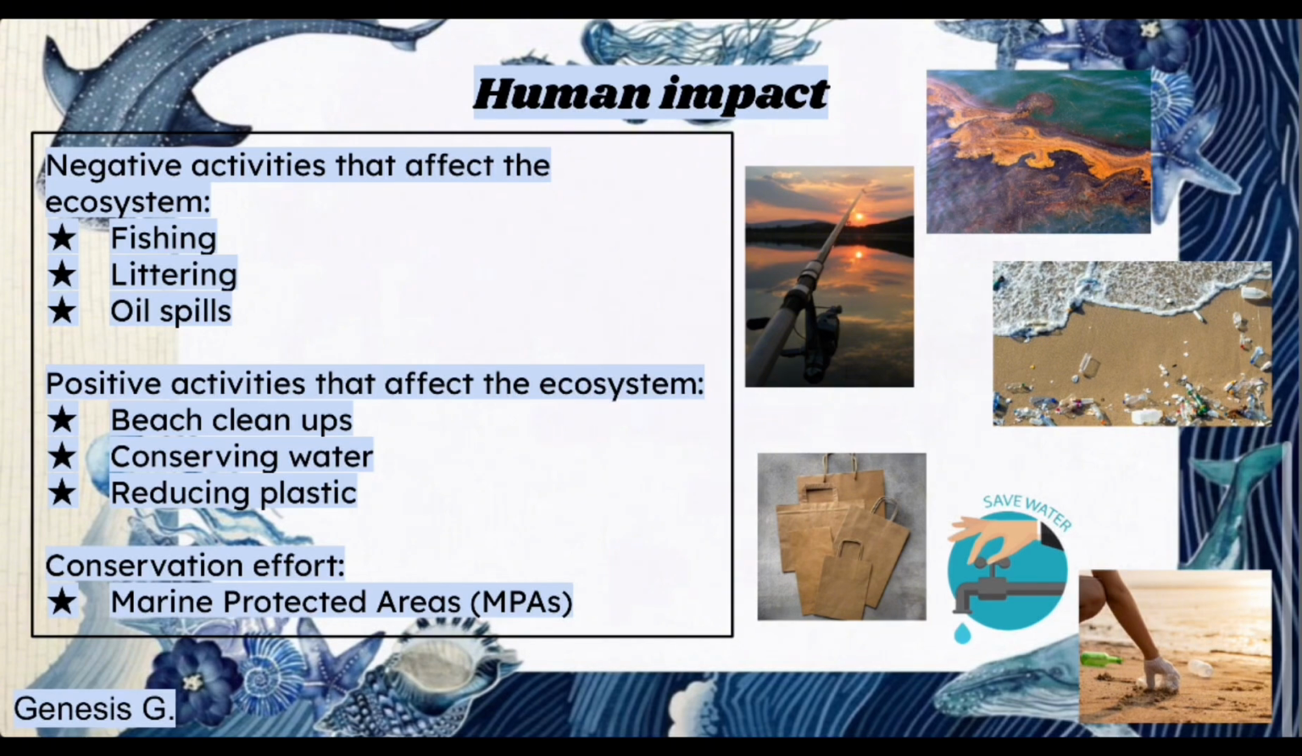Marine protected areas, also known as MPAs, are regulations and policies enforced in certain areas of the world to protect marine life and manage what goes into the ocean.